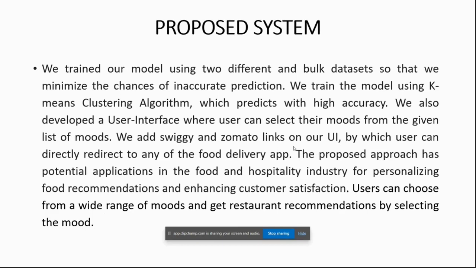Firstly, we train our model by using two bulk datasets, that is food choices and the Zomato dataset, as I have mentioned earlier. We train the model using k-means clustering to cluster the restaurants at a given location, and also the food choices as well using k-means clustering. When the user inputs their current mood through the user interface we have created using Flask as frontend and Django as backend, we interpret and pass the mood to our model, where it analyzes the mood and gives the recommended food choices and clusters the restaurants at a given location and shows them to the user ordered by their average aggregate rating.